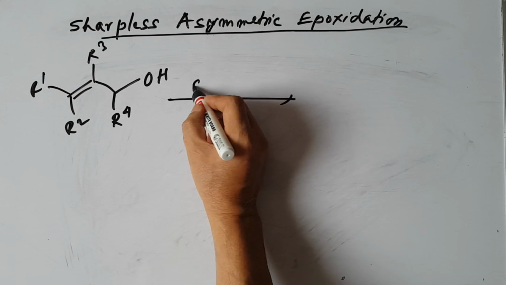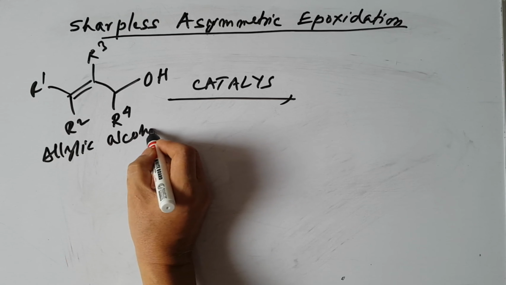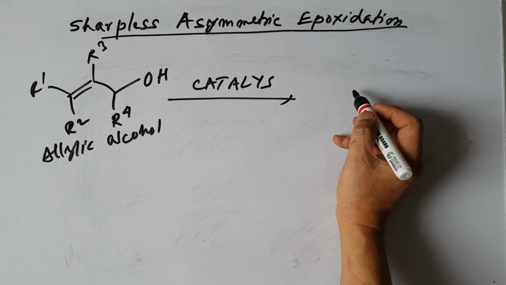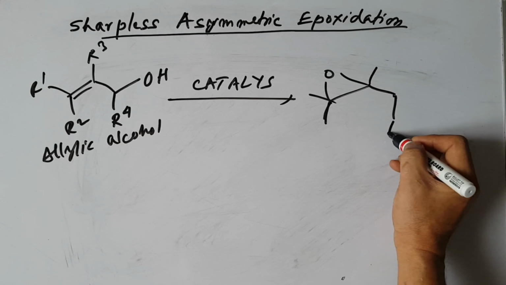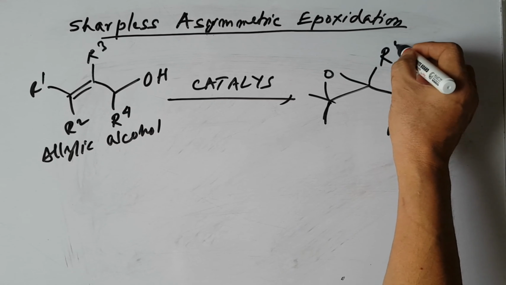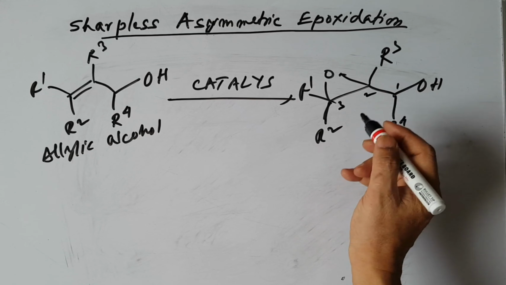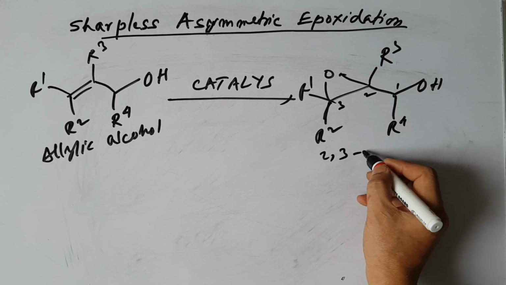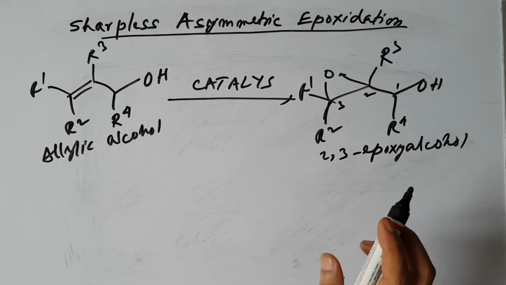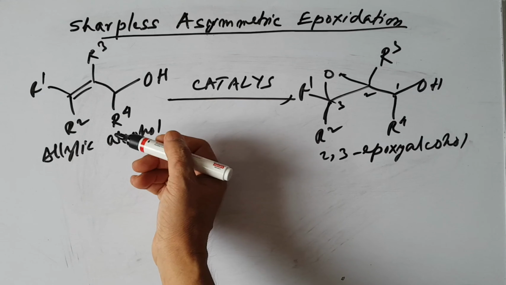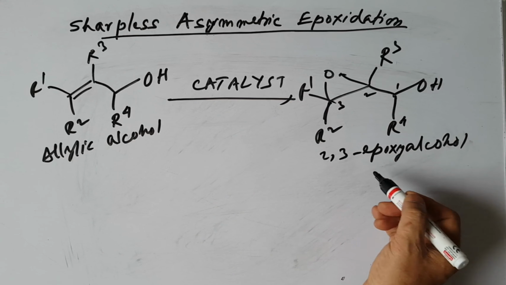When you react it with a certain catalyst, these allylic alcohols, which can be either primary or secondary, give an epoxide, a 2,3-epoxy alcohol. I am repeating again: Sharpless asymmetric epoxidation takes place when allyl alcohols, primary or secondary, react with a certain catalyst to give 2,3-epoxy alcohols.